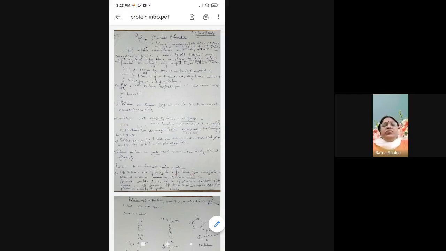Okay. So these proteins are characterized by their nitrogen content. Nitrogen content means nitrogen is an important constituent atom which is present in a protein, and some proteins along with nitrogen also contain sulfur, phosphorus and minerals. Okay. So this protein is an important organic compound. Organic compound is generally made up of carbon and its compounds. The backbone is the carbon. Along with the carbon, the nitrogen is also an important constituent of the proteins.